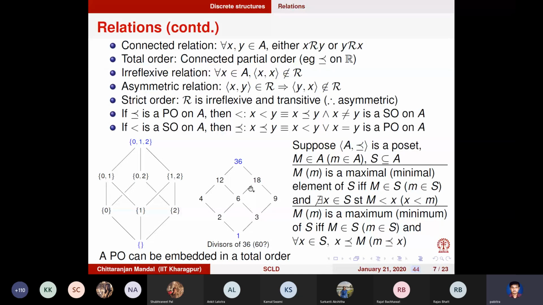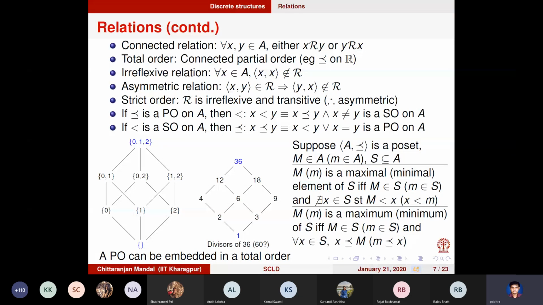If you consider the set 12, 18, 6, 2, and 3, there is nobody in this set which is greater than either 12 or 18. So these two are the maximal elements. Similarly, what are the minimal elements? 2 and 3 are the minimal elements.